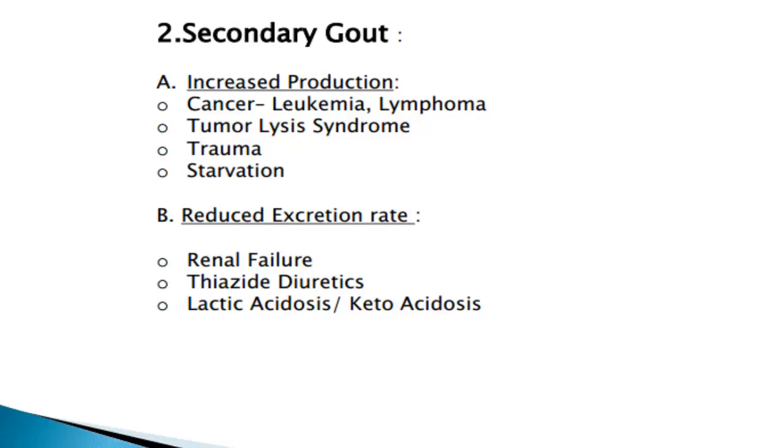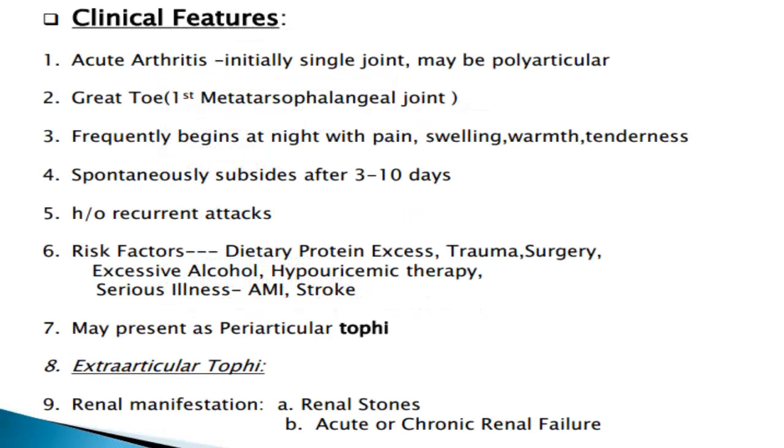Now, come to the clinical features. It is a type of acute arthritis. Initially, it involves a single joint but may be polyarticular. The great toe, or first metatarsophalangeal joint, is the most common site affected. Symptoms usually begin at night with pain, swelling, warmth and tenderness. It spontaneously subsides after 3 to 4 days. There may be a history of recurrent attacks.